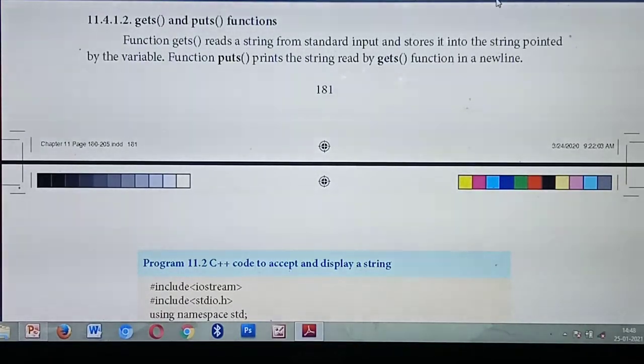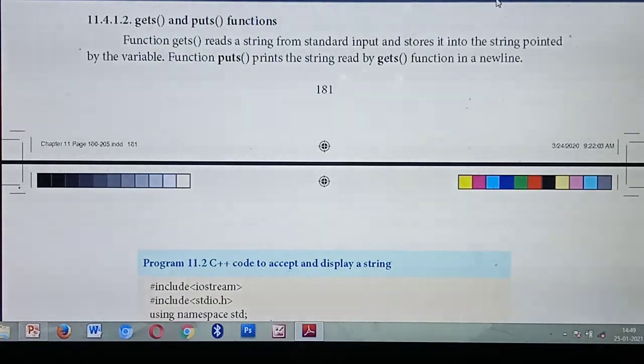Get character and put character will accept only a character, but gets and puts functions are mainly used to accept a string from the input device, and it will display the same thing as output. Understood? First you enter a word that is stored in a variable, then from that variable you give the result to output.